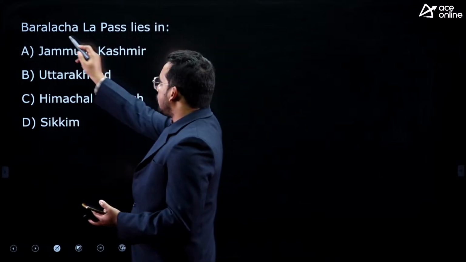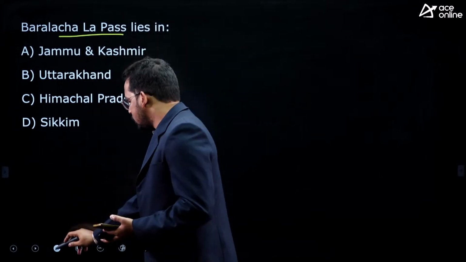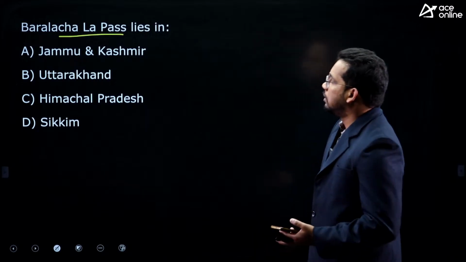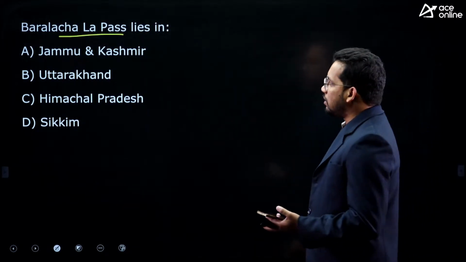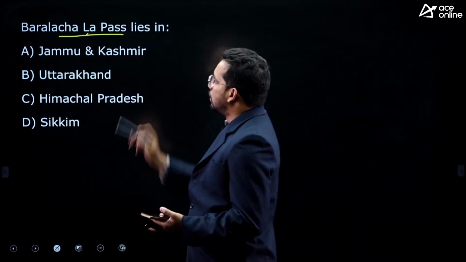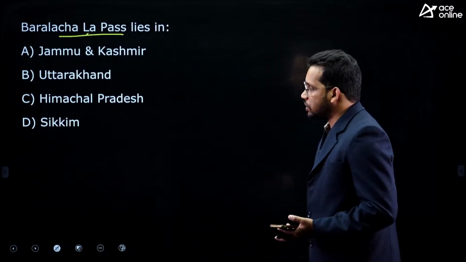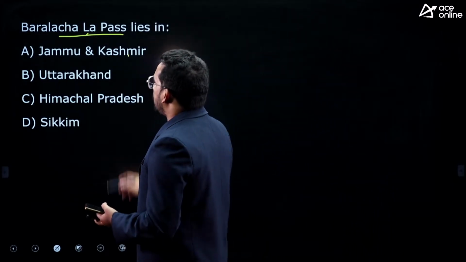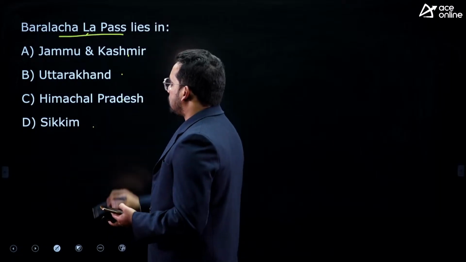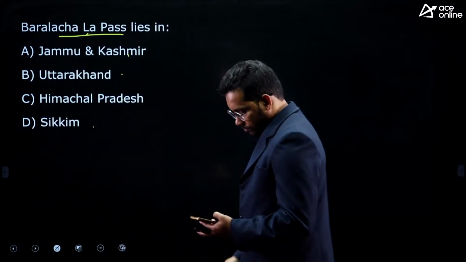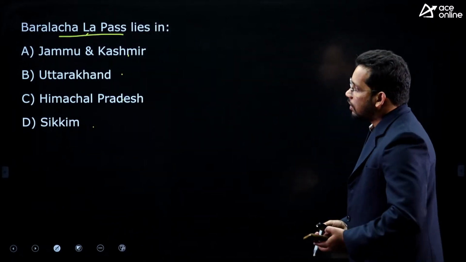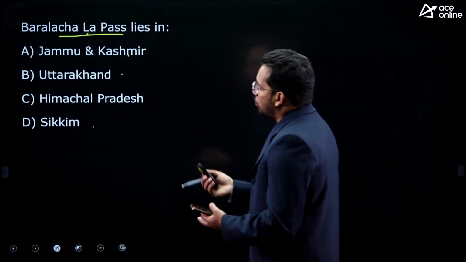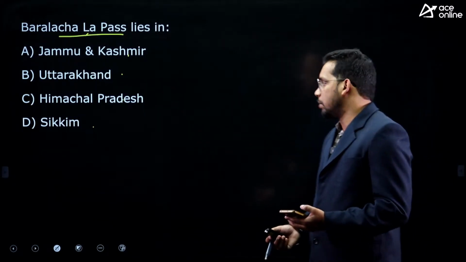Next one, Baralacha Pass. Again a previous year question from NTPC. Pass means la in the Tibetan language. So Baralacha Pass lies in which state? Jammu Kashmir, Uttarakhand, Himachal Pradesh and Sikkim. Tell me. So two options are eliminated, A and D. Now a lot of people confuse between Uttarakhand and Himachal Pradesh.